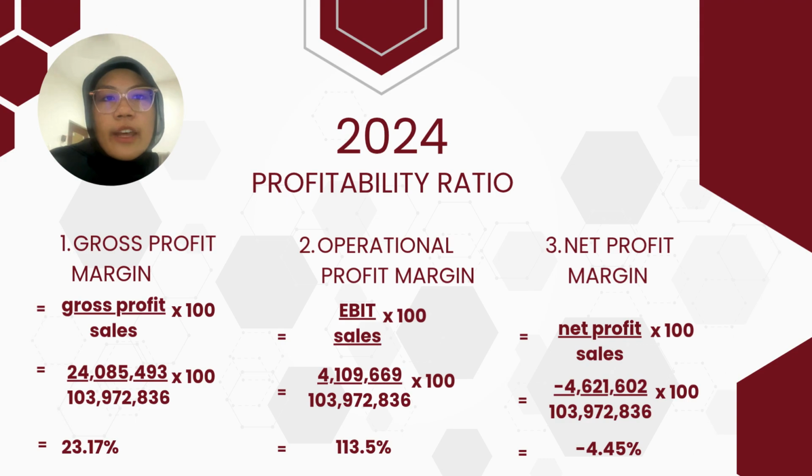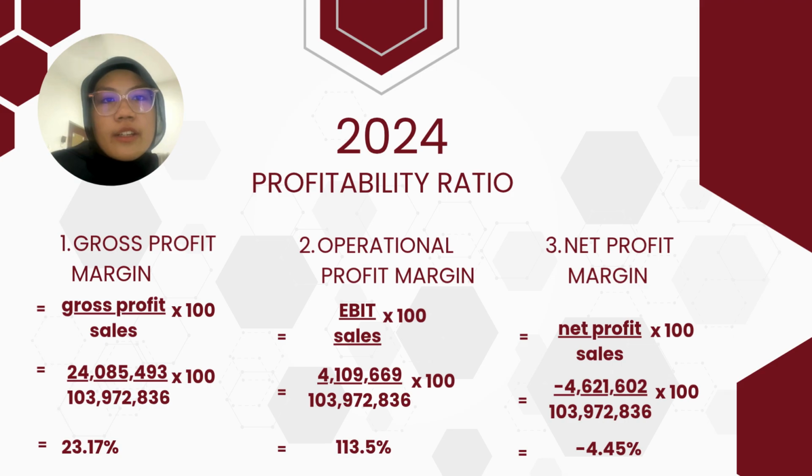Now, we look at the operational profit margin, which was 113.5%. This ratio is unique because it measures the efficiency of the company's core business operations before the impact of taxes and interest. Even though the company faced an overall net loss, this positive operational margin shows that the core business activities themselves were still generating a surplus.